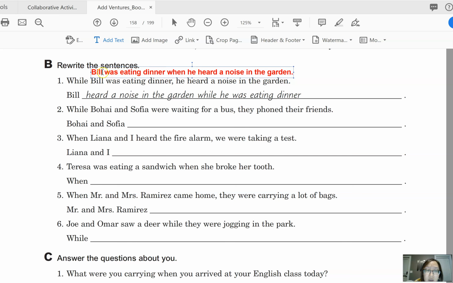So usually we put the main subject in the main clause and the pronoun subject in the dependent clause. But don't worry about that too much. It's confusing. So you can just put the name in the first part of the sentence. That's easier to remember. Okay, so pause the video and continue when you're finished.